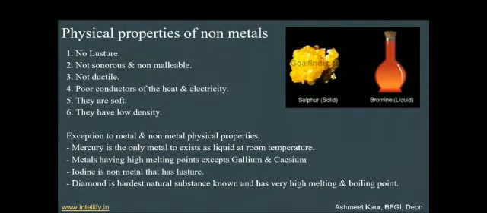Iodine is a non-metal that has luster. Being a non-metal, it should not have luster, but it has luster. So it is the exception in case of iodine. And diamond is the hardest natural substance known and has very high melting and boiling point. Diamond is a non-metal, but still it is very hard and has high melting and boiling point. So these are some exceptions in case of metal and non-metal.